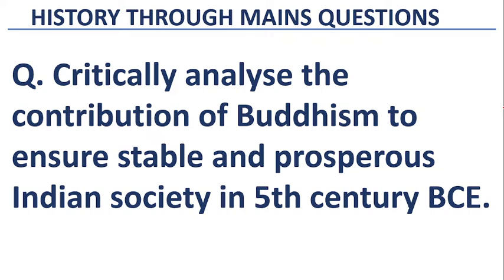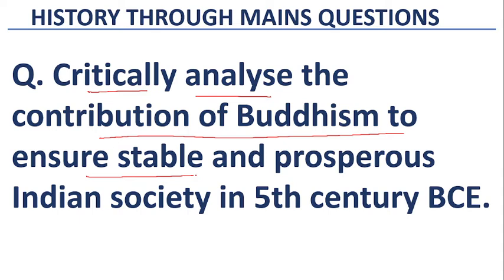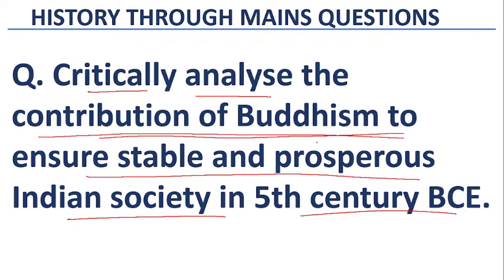In this video, we will analyze this question related to Buddhism. The question is: critically analyze the contribution of Buddhism to ensure stable and prosperous Indian society in 5th century BCE. If you segregate the issue, the first part is the contribution of Buddhism to ensure stable and prosperous Indian society, and you also have to analyze critically.